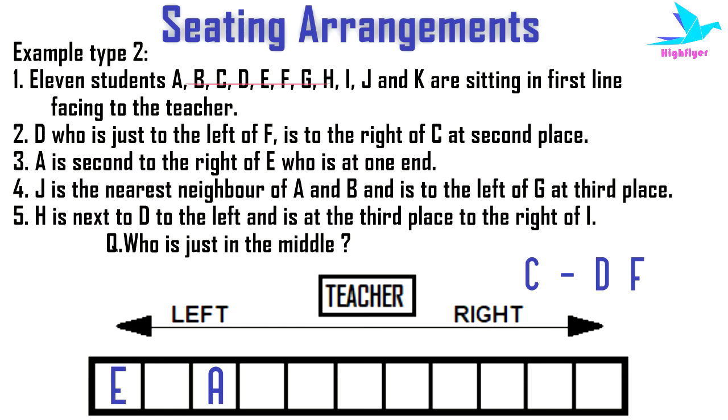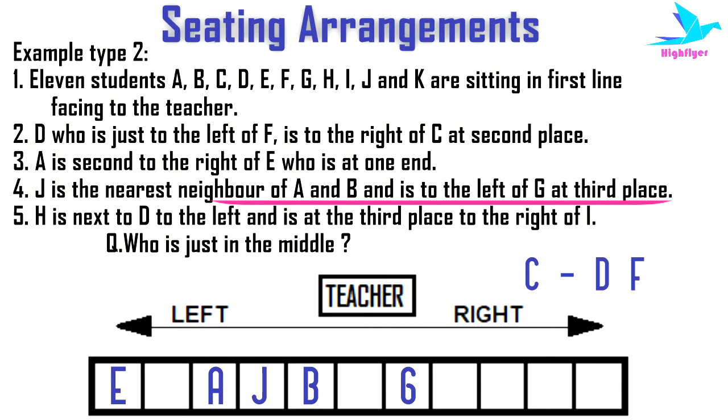Then it's given J is the nearest neighbor of A and B and is to the left of G at third place. So now nearest neighbor means J has to be between A and B. So after A it will be J and after J it will be B. Then it's given J is to the left of G at third place.